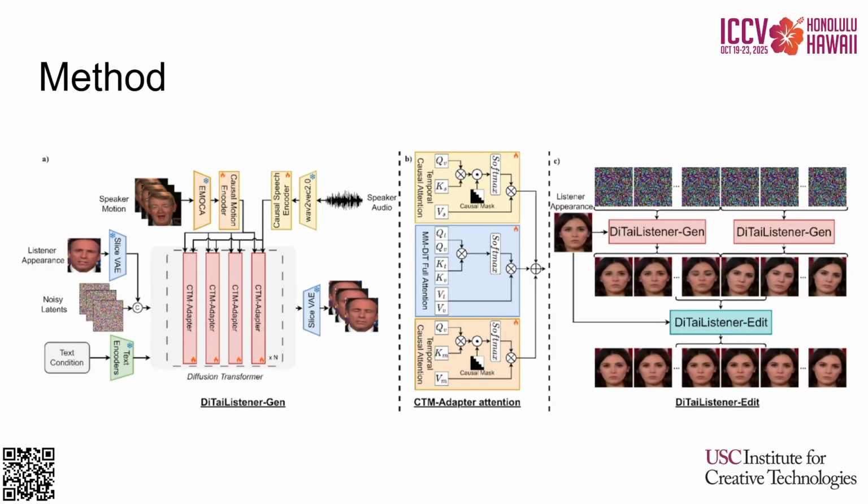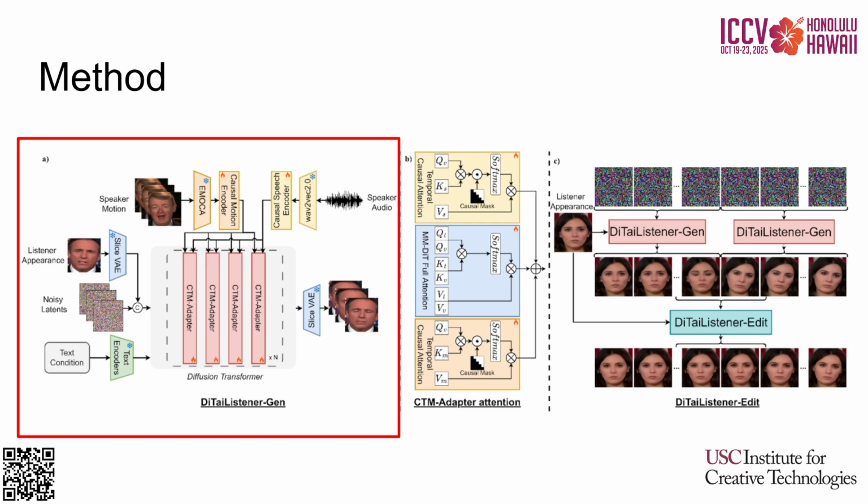The model generates the videos in two stages. At the first stage, called the DiTaiListener generator, we generate 4 seconds clips. In this stage, listener appearance is concatenated to the noisy latents to provide appearance guidance. Freeform text control is encoded via T5 and BERT text encoders.